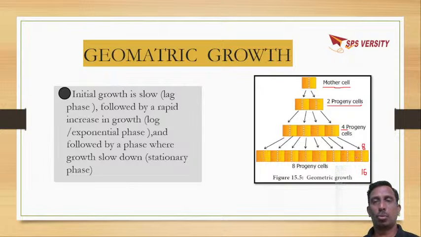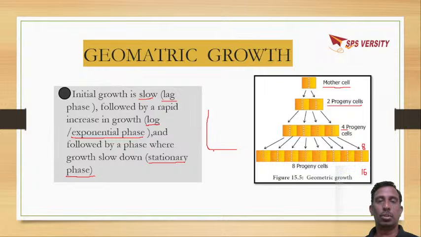If you look at the growth, it is initially slow, which is called the lag phase. After the lag phase there is a rapid increase, which is called the log phase or exponential phase, followed by a slowing down again, which is called the stationary phase. So if we take a graph, an S-shaped graph comes.